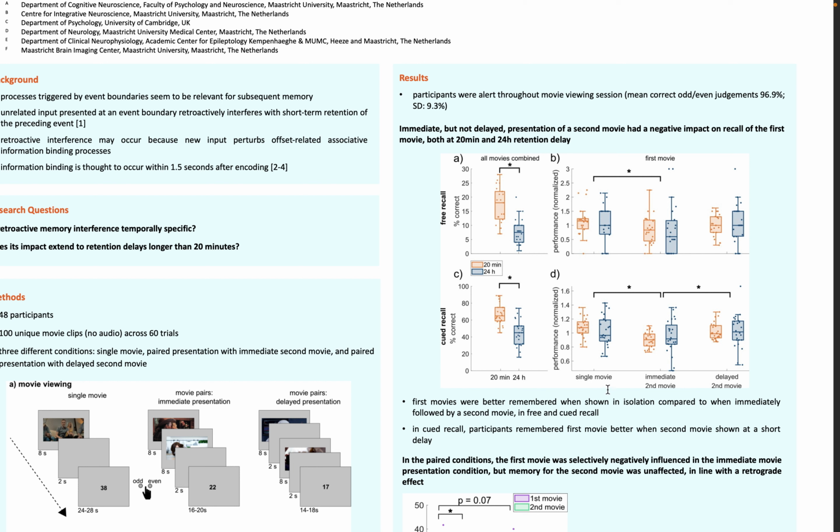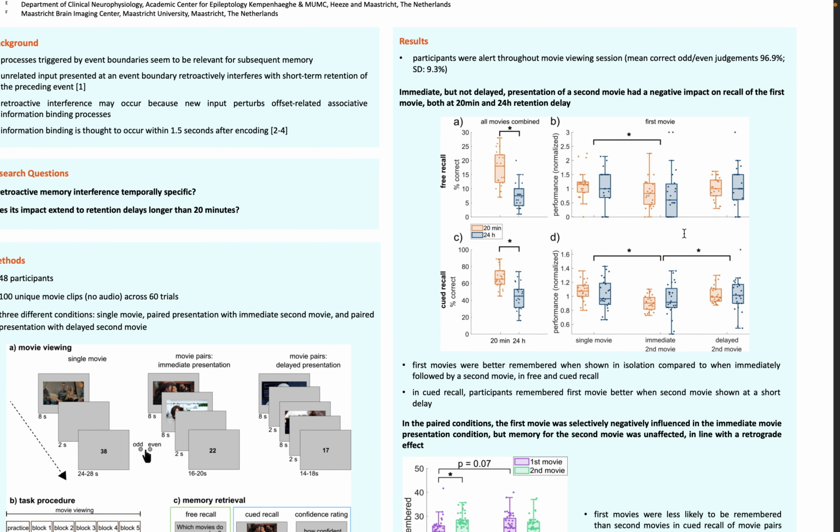And we see that in the queued recall, when participants viewed the first movie, so we're only looking at the first movie data here, if the second movie was immediately following the first movie, this was linked to a lower likelihood of remembering the first movie than when the first movie was just shown on its own, or when the first movie was followed by a 2-second delay and then the second movie was shown. So with this, we show that in queued recall, at least, memory interference seems to be temporally specific. If the second clip follows the first immediately, then we see an interference effect, but if they are separated by 2 seconds, we don't see it.